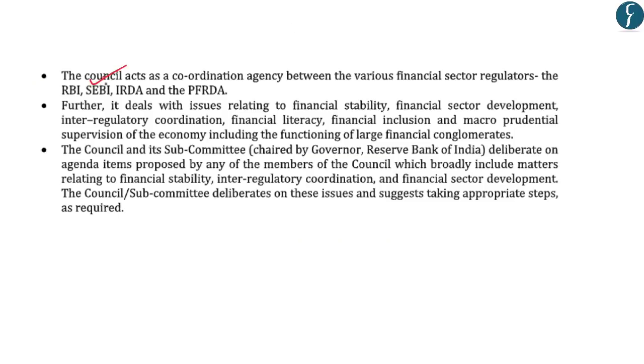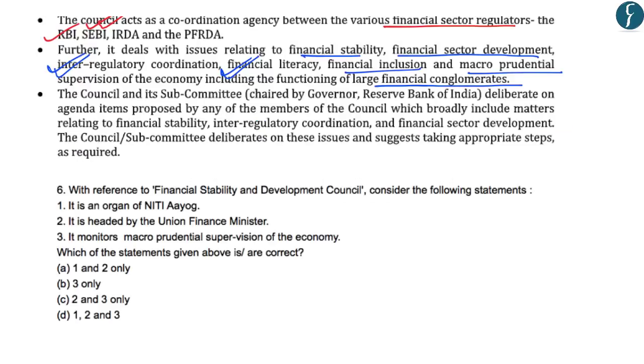So the FSDC acts as a coordinating agency between different financial sector regulators such as RBI, the Securities and Exchange Board of India, the Insurance Regulatory Development Authority as well as the Pension Fund Regulatory and Development Authority. Further, FSDC deals with issues relating to financial stability, financial sector development, and inter-regulatory coordination. It also aims at improving financial literacy, financial inclusion, as well as macro-prudential supervision of the economy, including the functioning of large financial conglomerates.